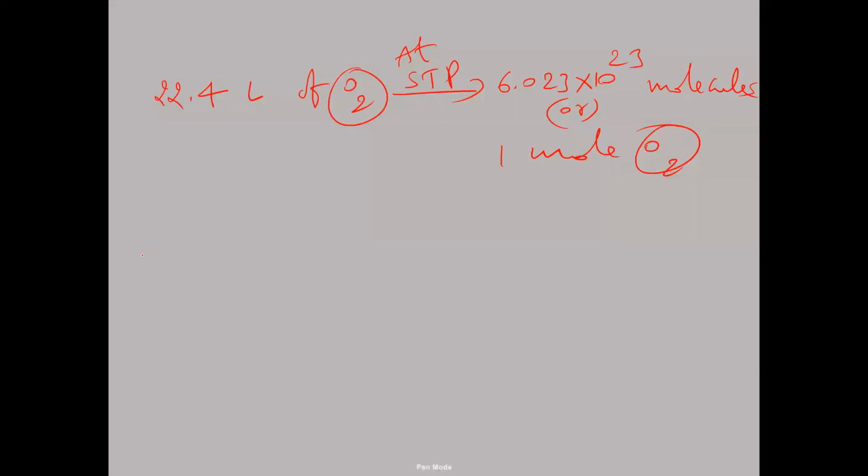The same thing if you take 22.4 liters of CO2 gas at STP, it contains the same number of molecules.